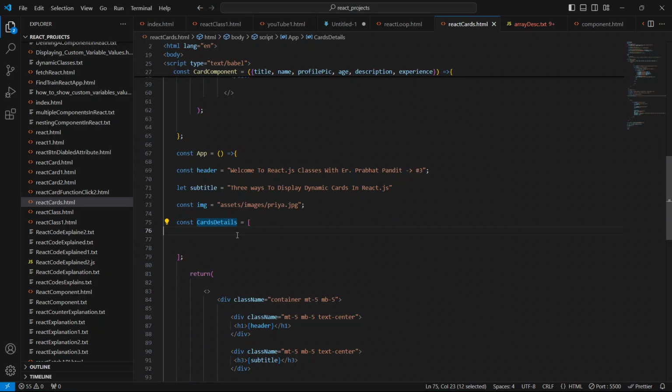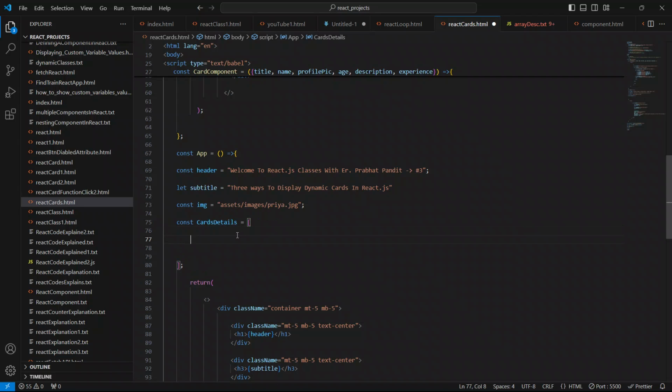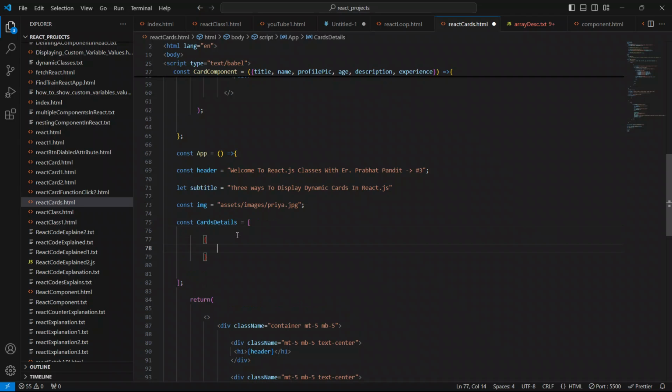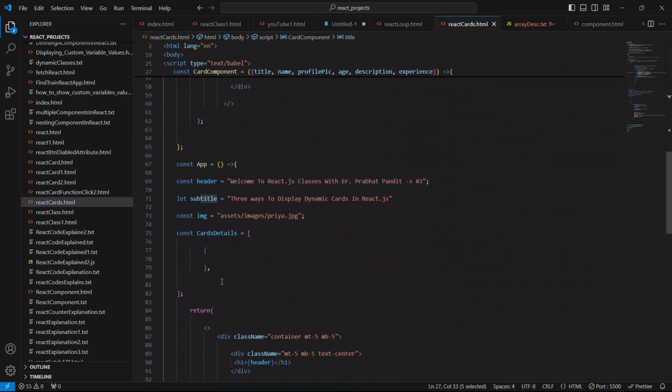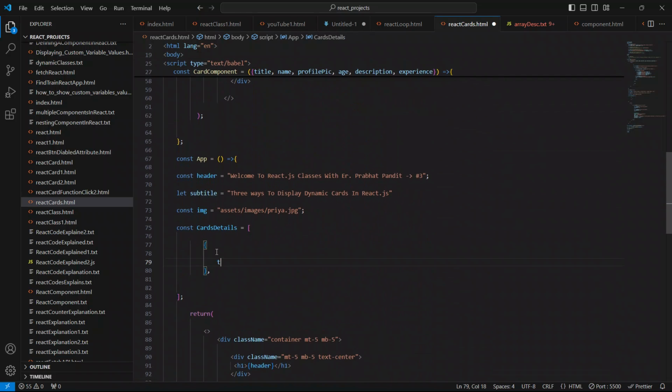To create the object, what we have to do, guys, is like this. I'll say here title equal to JavaScript developer.